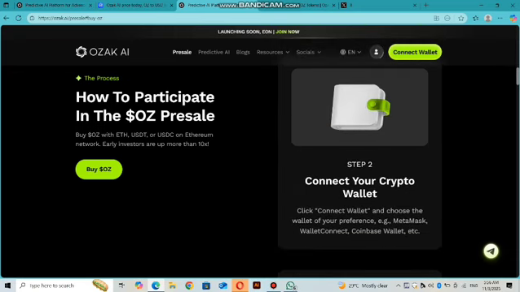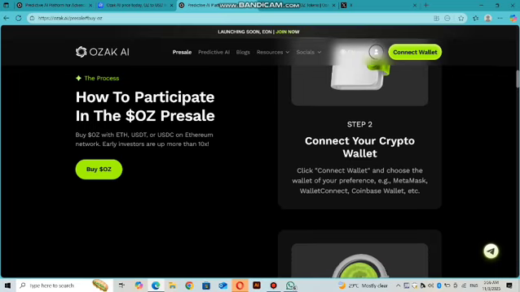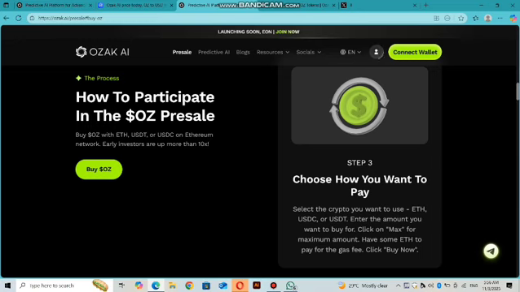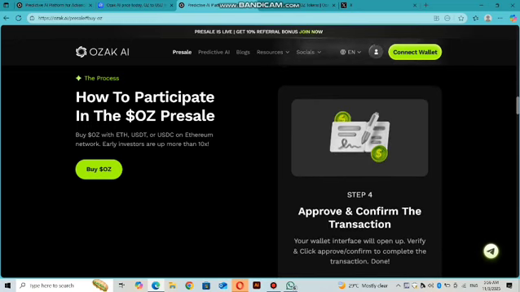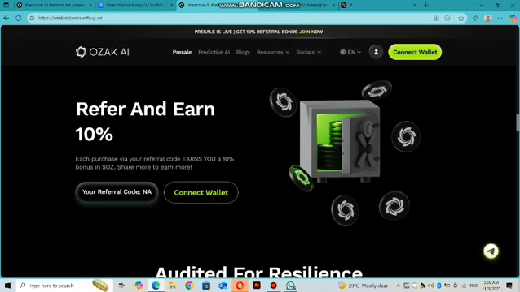Next, you have to connect your crypto wallet. You can simply click connect wallet and choose the wallet of your preference, MetaMask, Coinbase Wallet, etc. Then you have to choose how you want to pay, and simply approve and confirm the transaction. You can refer and earn up to 10%. Each purchase via your referral code earns you a 10% bonus in Auzic. You can share with your relatives and friends to earn more.